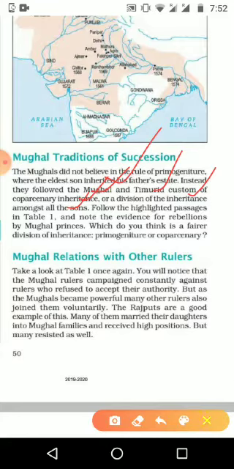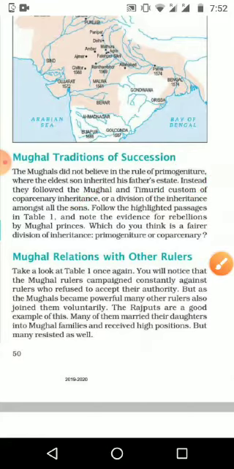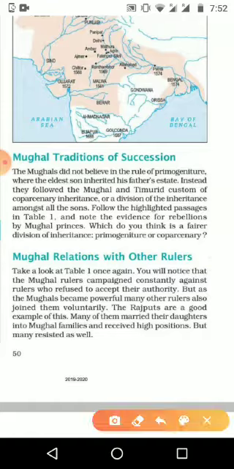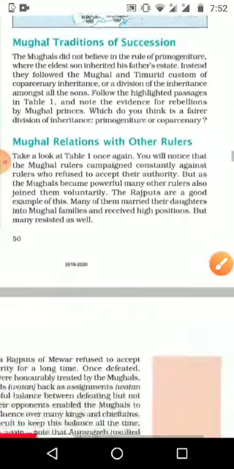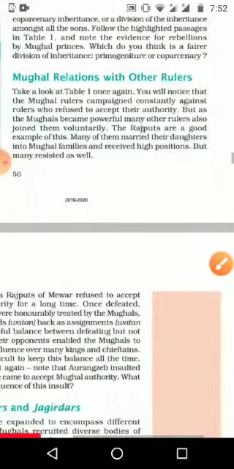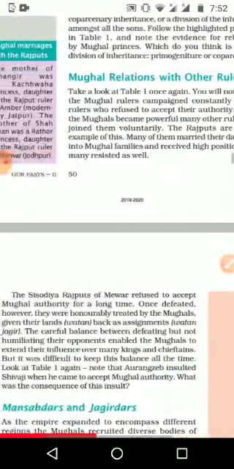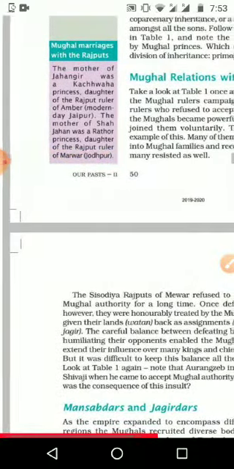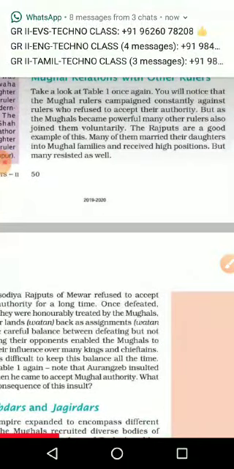Follow the highlighted passages in Table 1, which are the evidence of the rebellion of the Mughal princes. That is why we have seen that after Akbar they were fighting, after Jahangir they were fighting. We can see that each and every father faced that problem. Then the Mughals' relations with other rulers, how they had those relations, we have already seen in that table, and we can see it one by one.